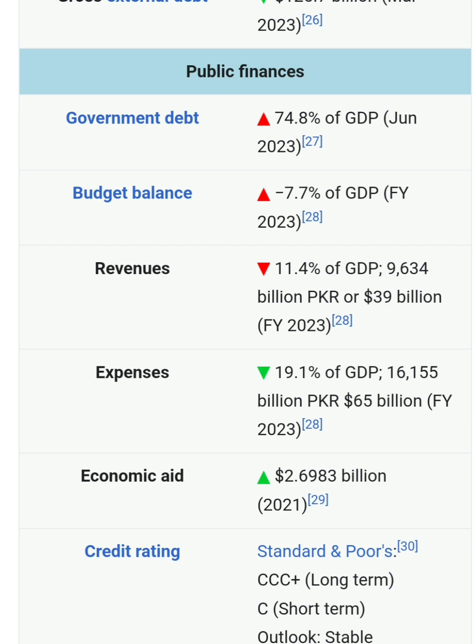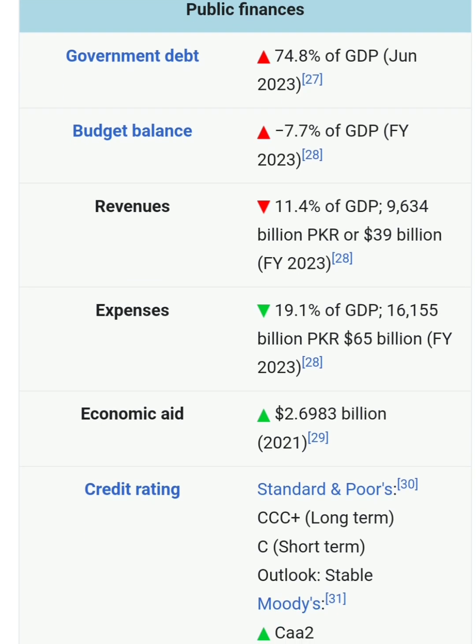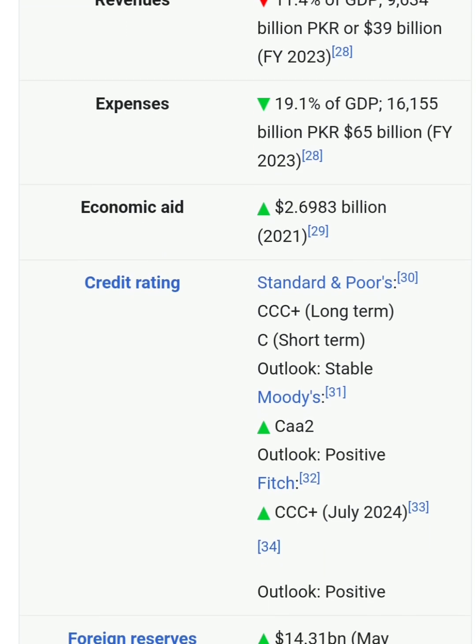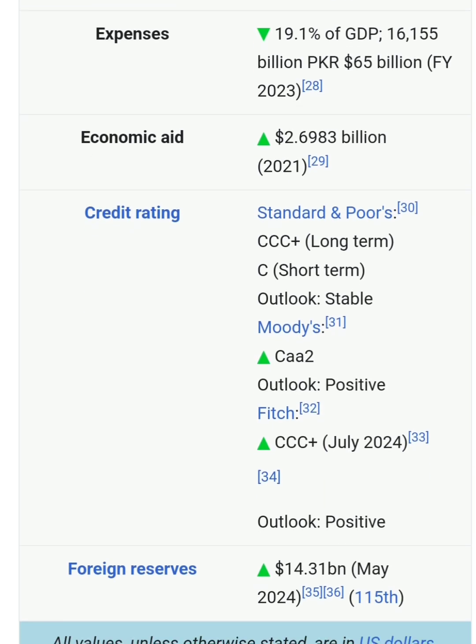Public finances: government debt is 74% of GDP, budget balance minus 7.7% of GDP, revenue 11% of GDP, expenses 19% of GDP, economic aid 2.6% of GDP. Economic aid is 2.6 billion US dollars, but this data is not updated.